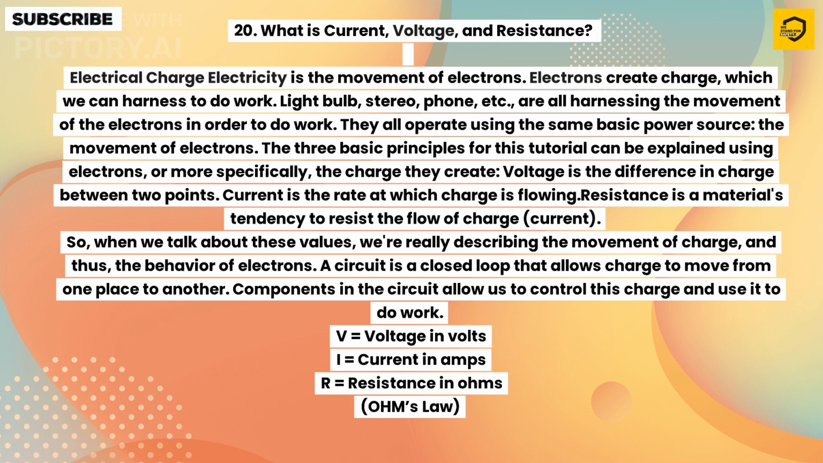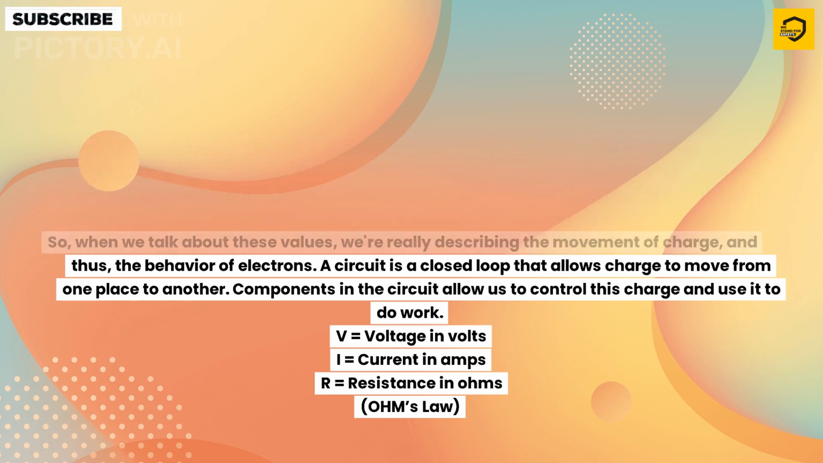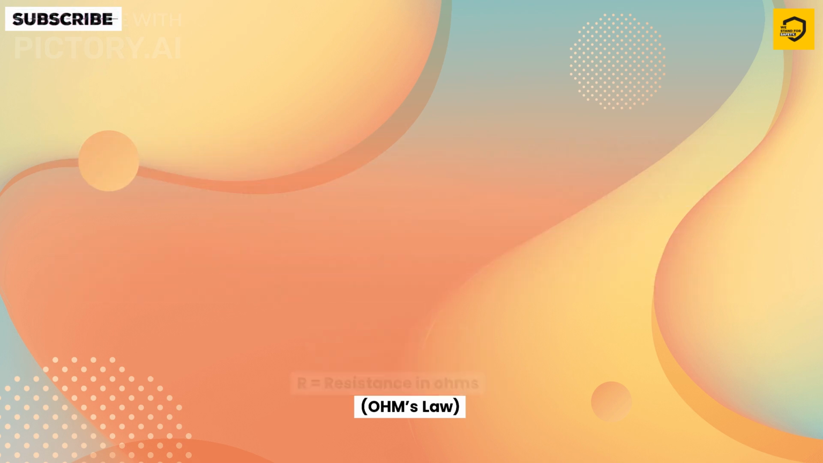Voltage is the difference in charge between 2 points. Current is the rate at which charge is flowing. Resistance is a material's tendency to resist the flow of charge, current. So, when we talk about these values, we are really describing the movement of charge, and thus, the behavior of electrons. A circuit is a closed loop that allows charge to move from one place to another. Components in the circuit allow us to control this charge and use it to do work. V equals voltage in volts, I equals current in amps, R equals resistance in ohms. Ohm's law.